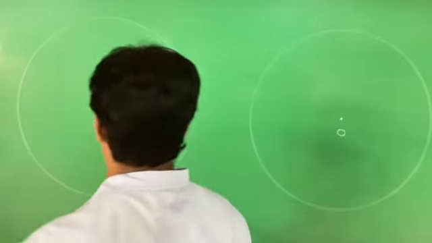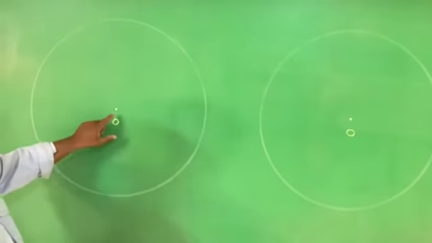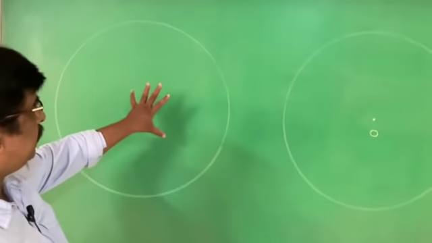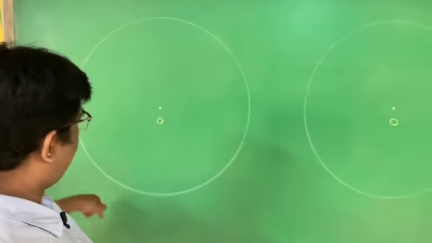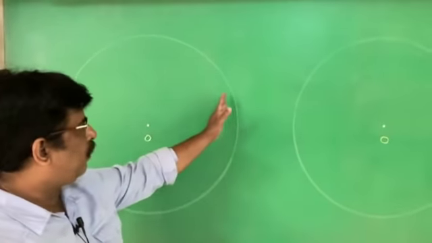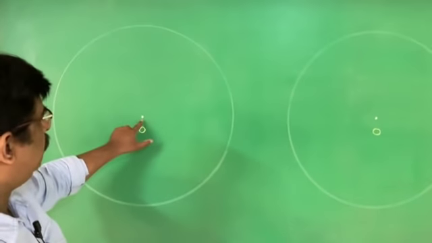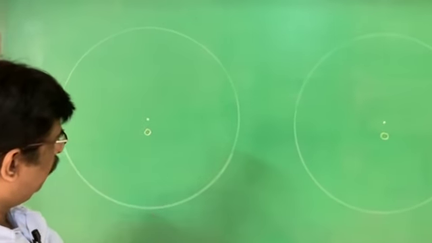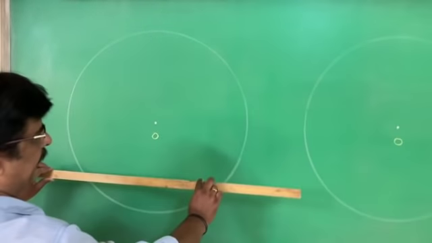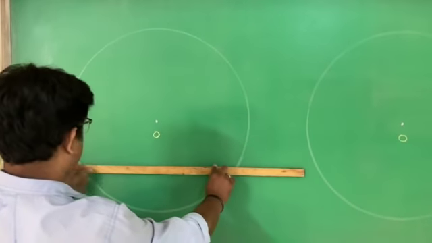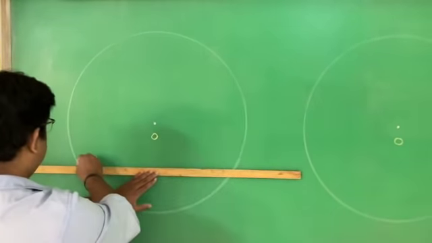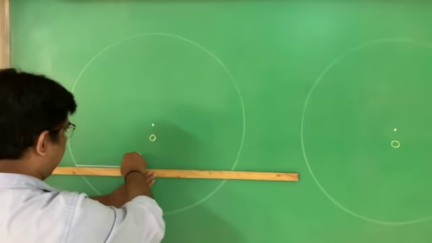Now, see here there is a circle with center O. I repeat once again, what is circle? Circle is a collection of all points in a plane which are at a constant distance from a fixed point called the center. Now, I write a line segment like this. Like this, I write a line segment.